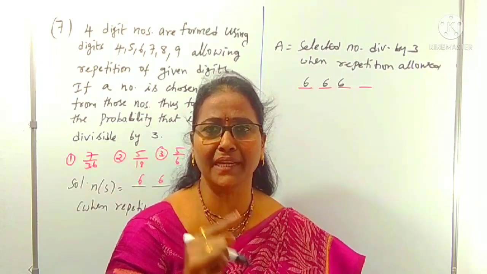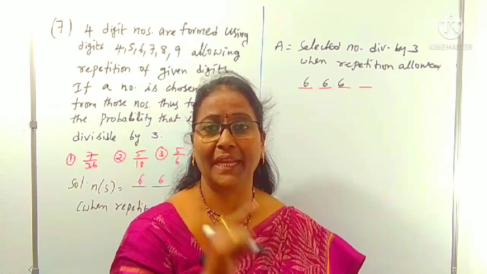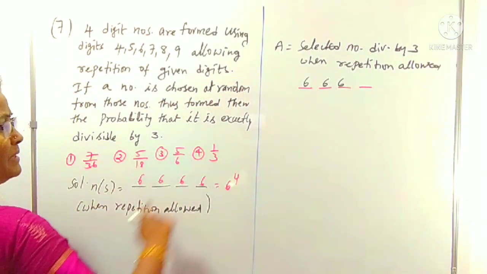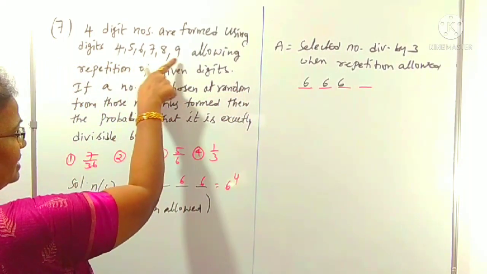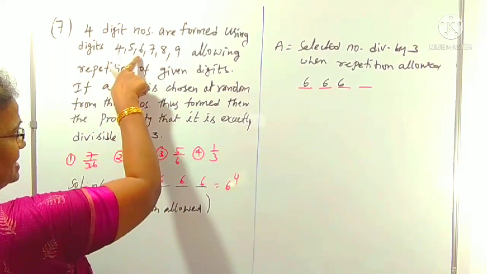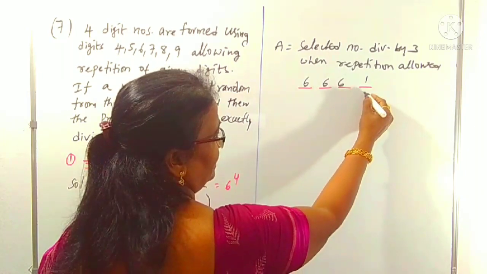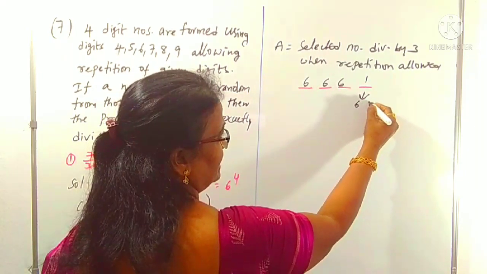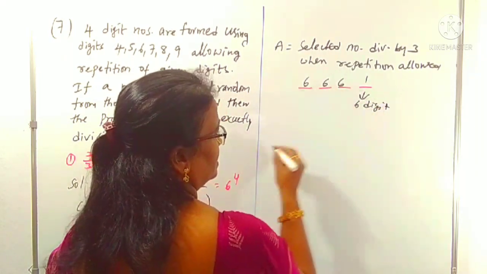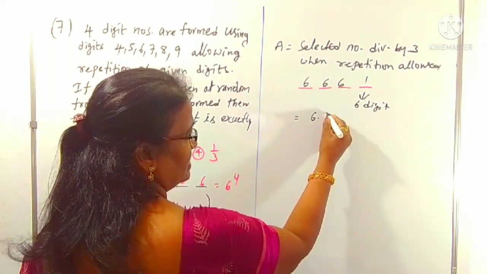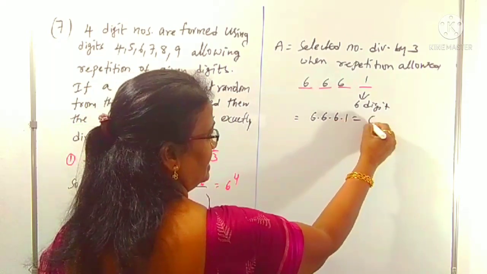You should remember that. Among these 6 digits, which are multiples of 3? 6 is there, one case, so 6 can be filled in one way. The calculation is 6 into 6 into 6 into 1, which is 6 cubed.